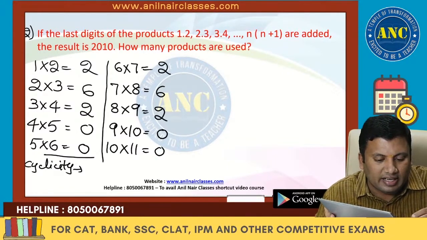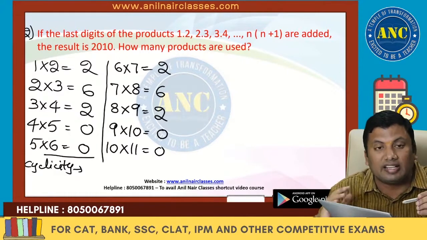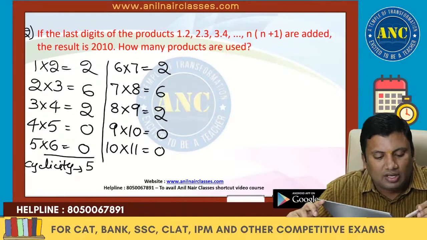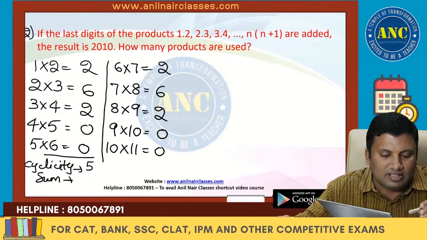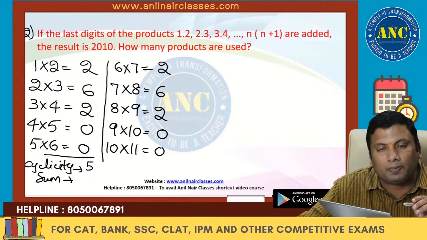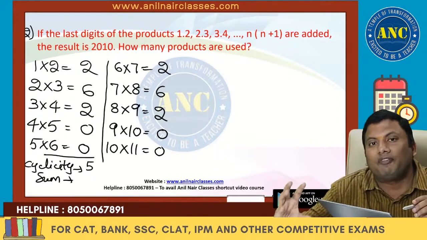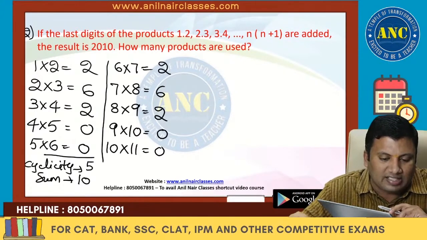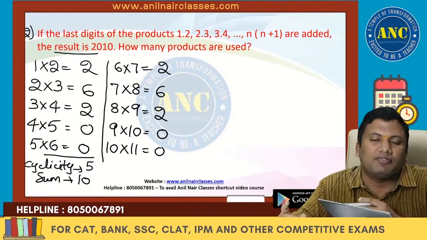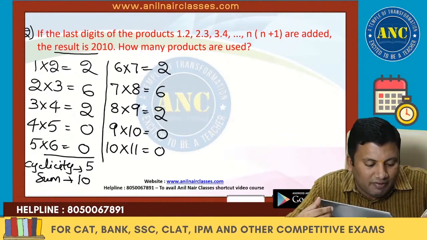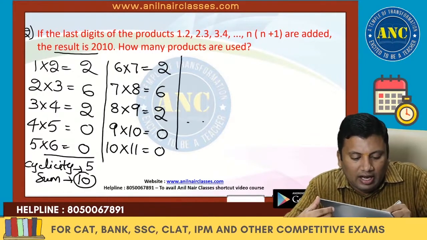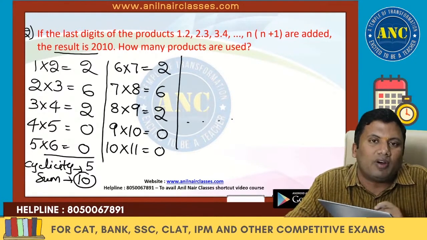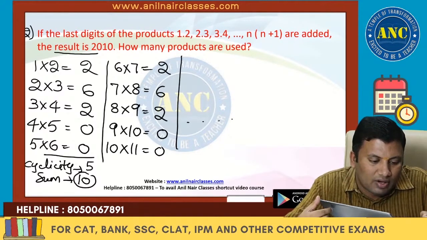For every group of 5 consecutive products, what is the sum of these unit digits? 2 plus 6 is 8, 8 plus 2 is 10. That means every group of 5 consecutive integers gives you a sum of 10. The total sum of the unit digits is 2010. Every group of 5 gives you 10, and like that there are 201 groups. 201 into 10 is 2010.